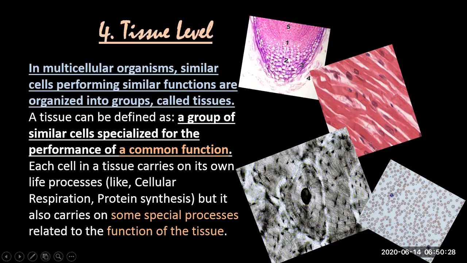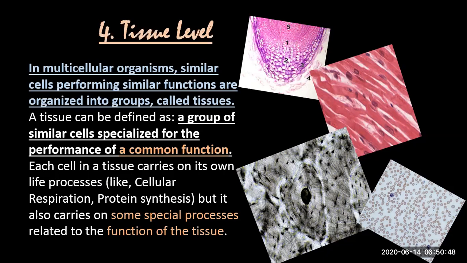Now each cell in a tissue carries on its own life processes, but it also carries on some special processes related to the function of the tissue. That means every cell is doing its own work, like respiration and protein synthesis, its basic tasks.